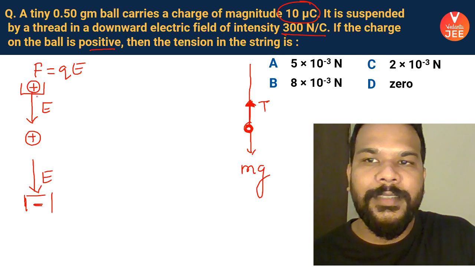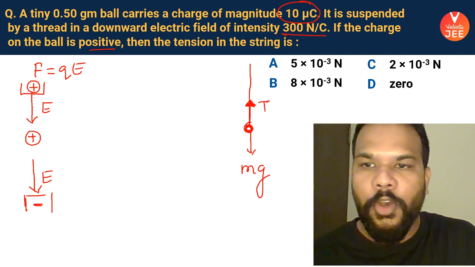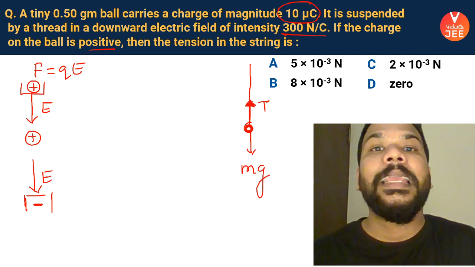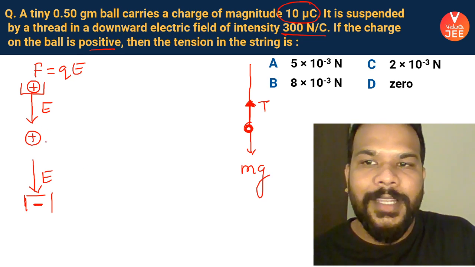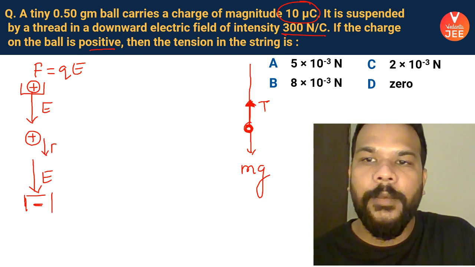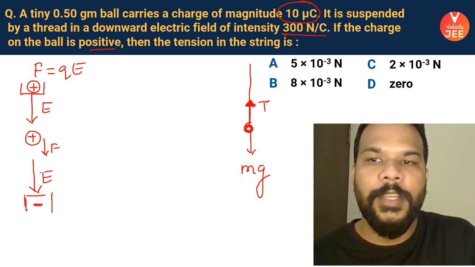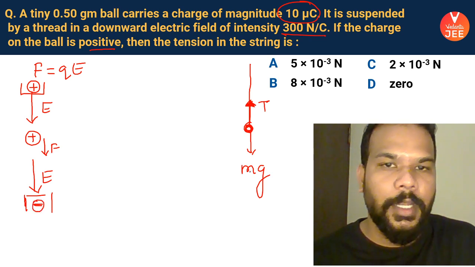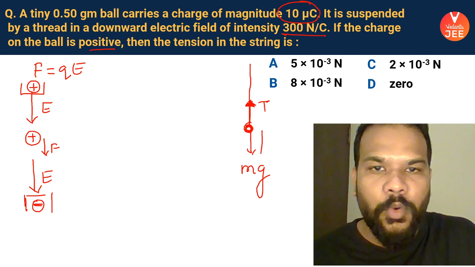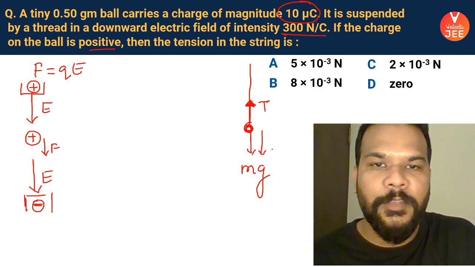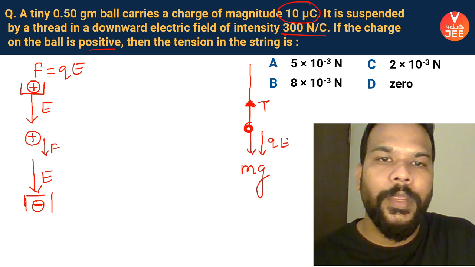So either you assume there is a positive charge creating the electric field or a negative charge creating the electric field. Either way, this positive charge is going to experience a force downward. Why? Because it is repelled by positive charge or it can be attracted by the negative charge. All I'm trying to say is that downward there will be another force acting on this ball, which is basically QE.